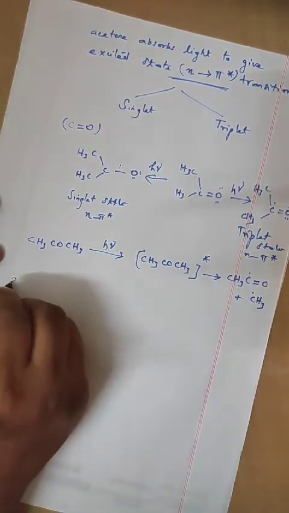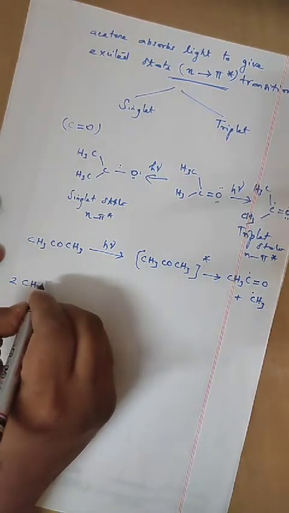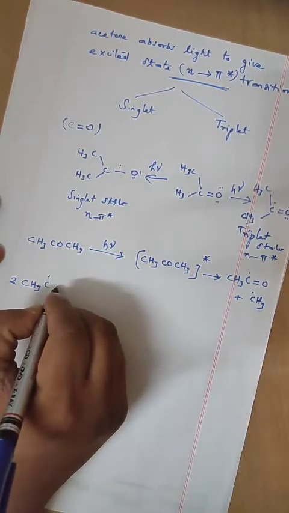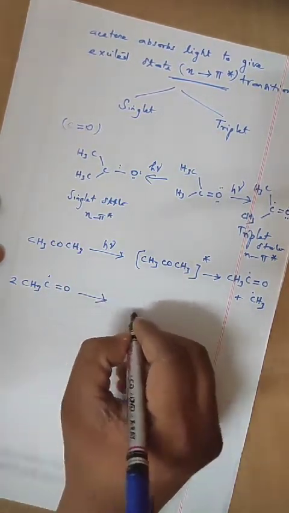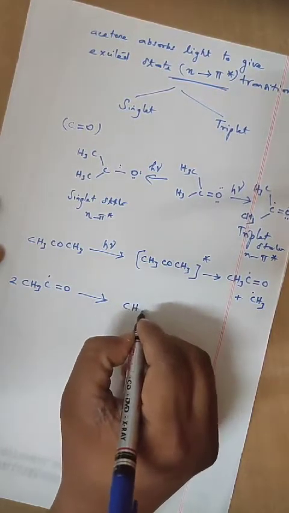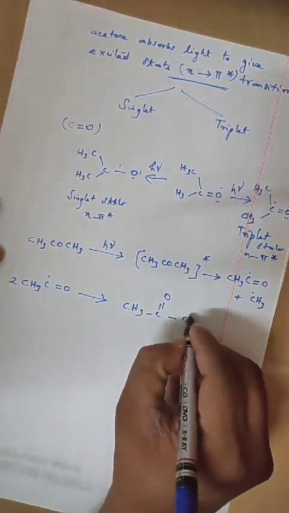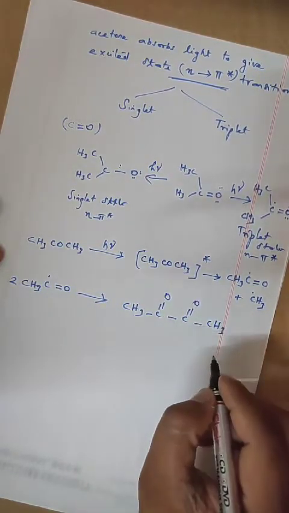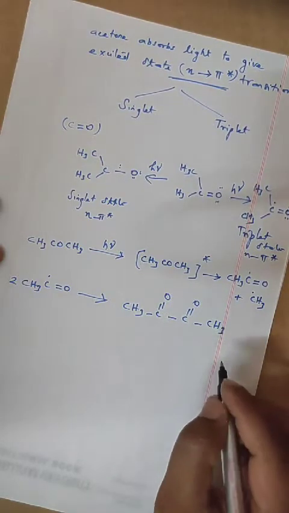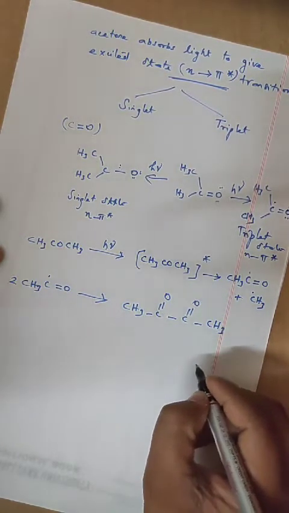Now 2 CH3 C radical double bond O gives CH3 C double bond O C double bond O CH3, biacetyl,